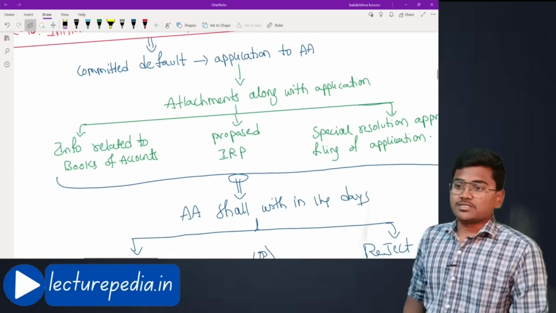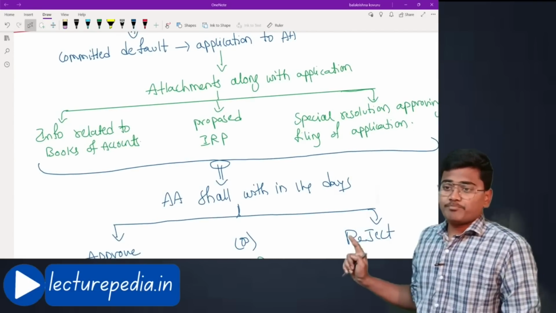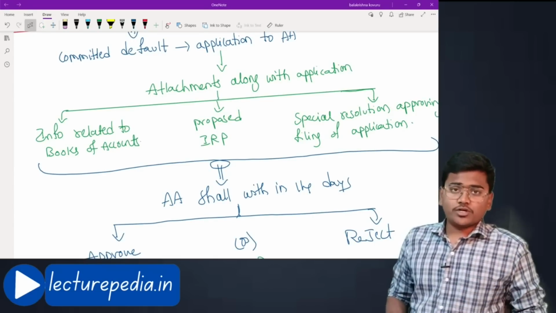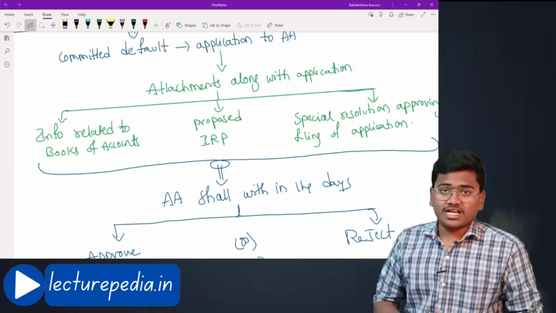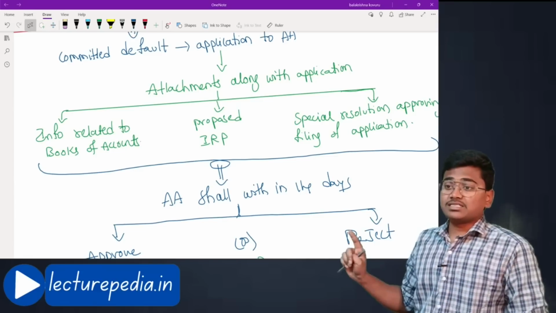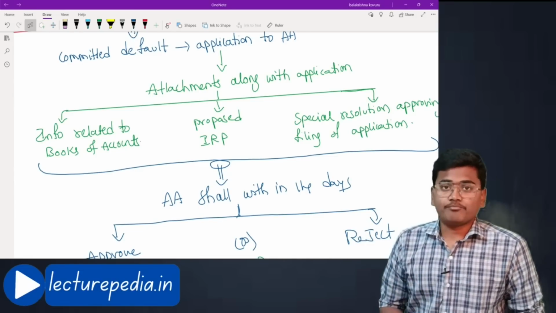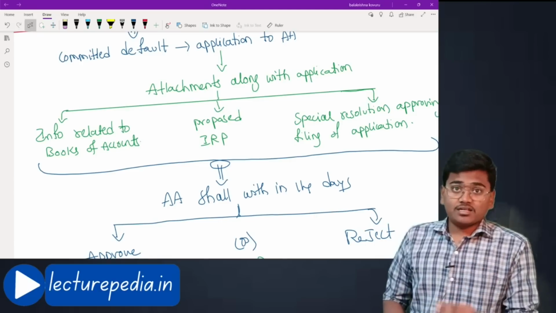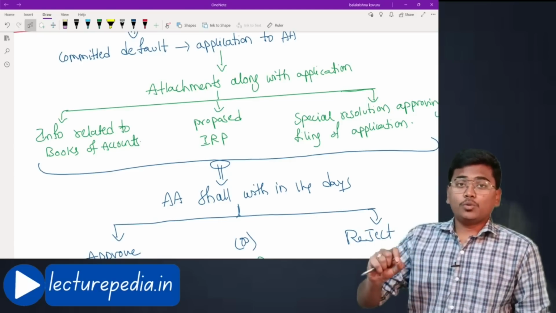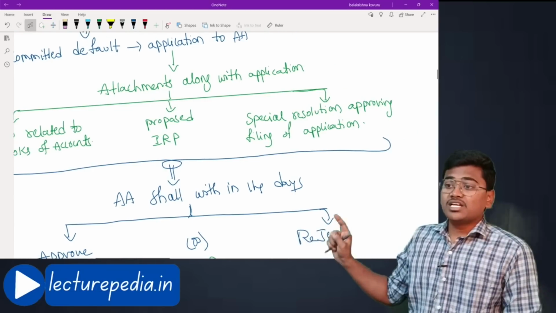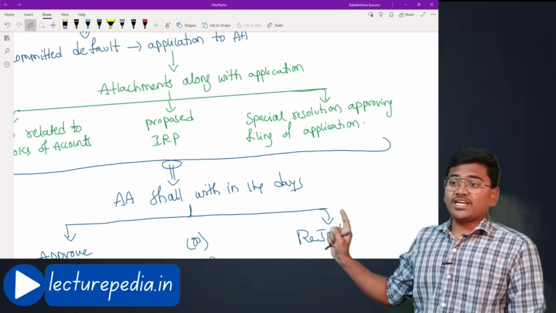What are the attachments? First one, information related to books of accounts. All the information relating to books of accounts must be given as an attachment to the application. Next, the proposed IRP, that is interim resolution professional. It is mandatory for the corporate debtor to propose the name of the interim resolution professional, and a special resolution approving filing of the application.